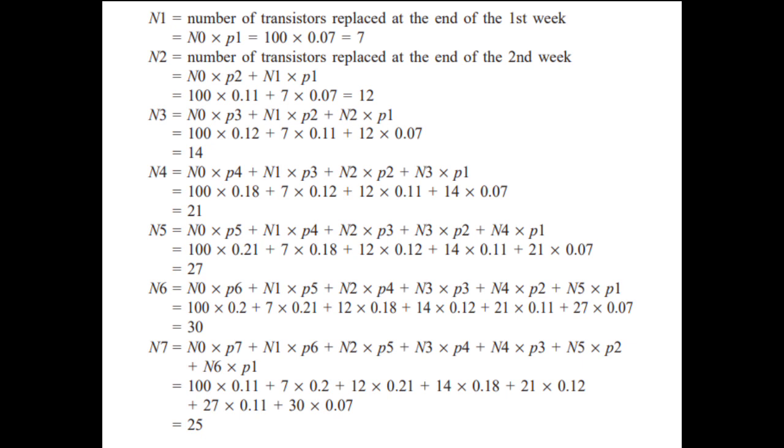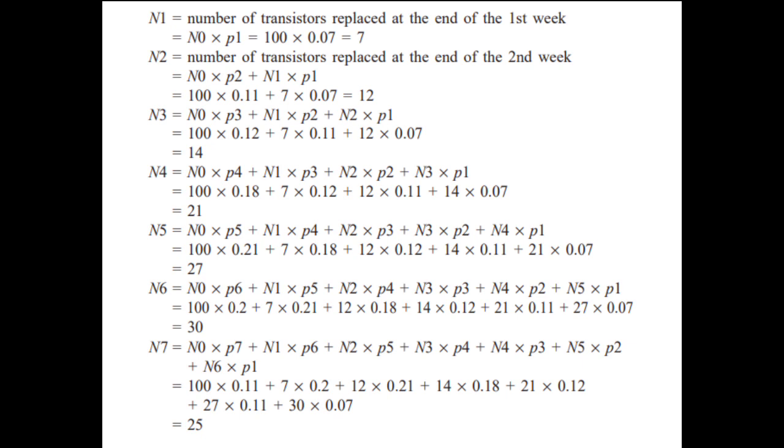Next is N2, the number of transistors replaced at the end of the second week. So the formula is N0 times P2 plus N1 times P1. So substitute also: 100 times 0.11 plus 7 times 0.07. Our N2 is 12.